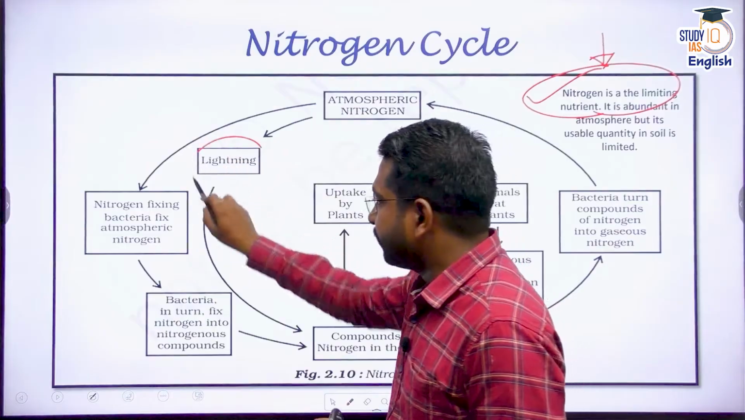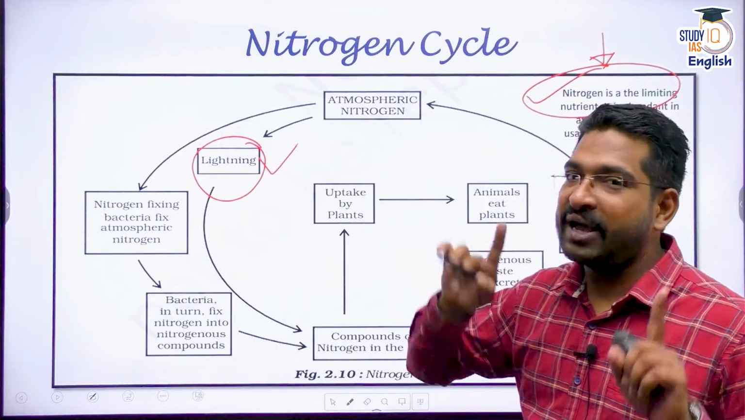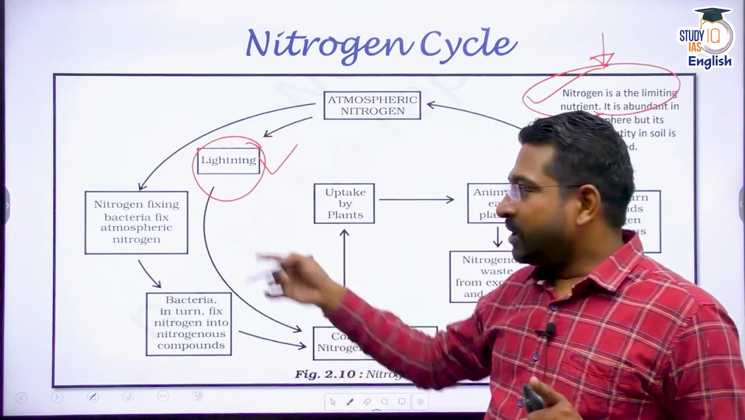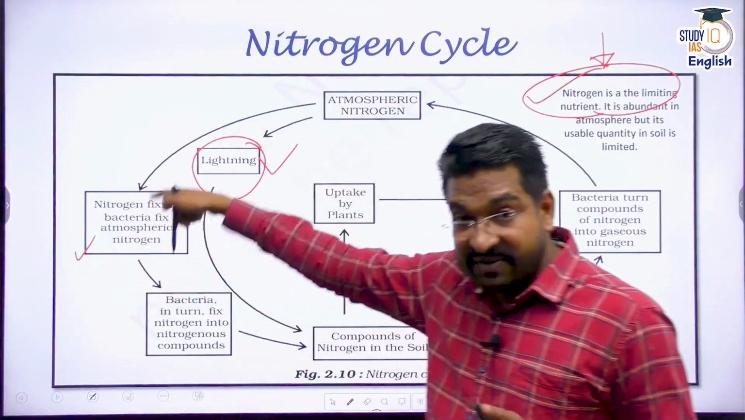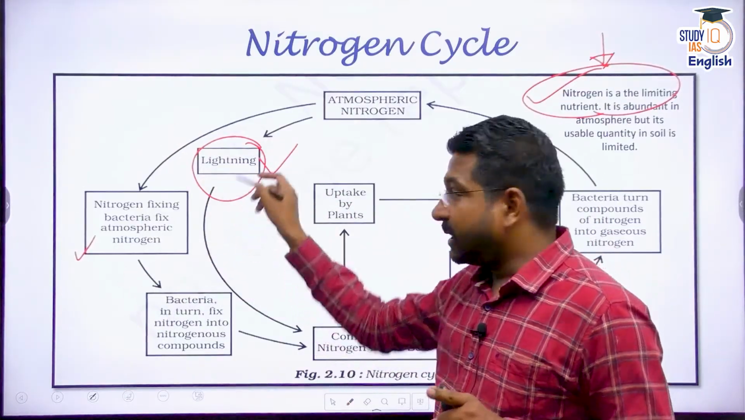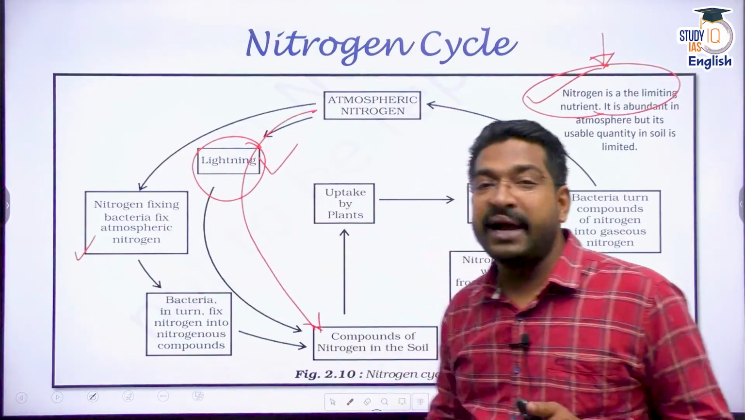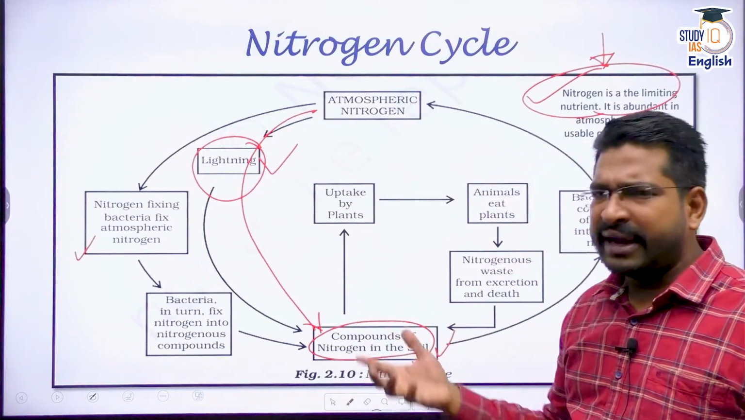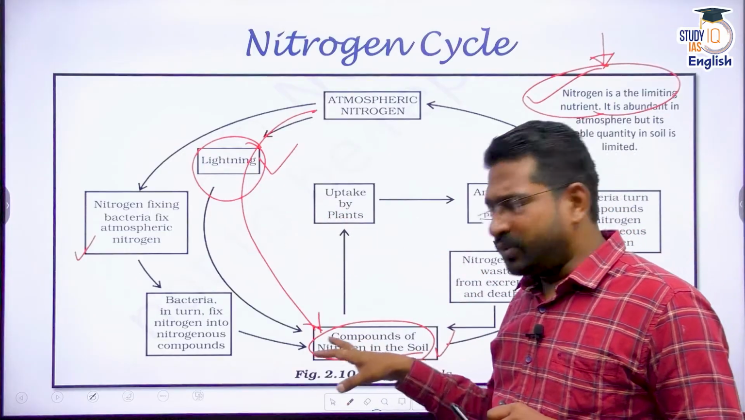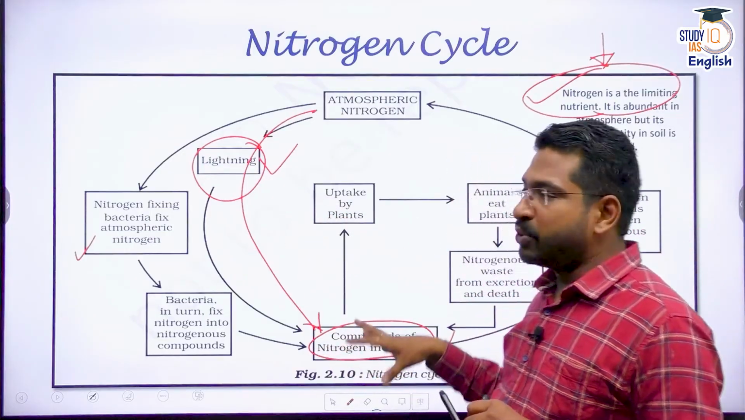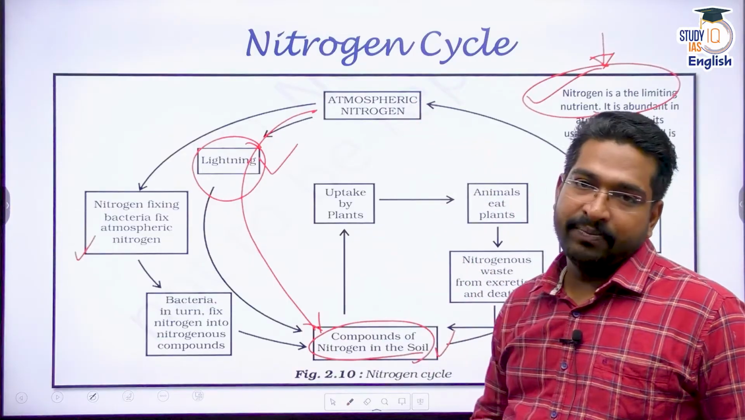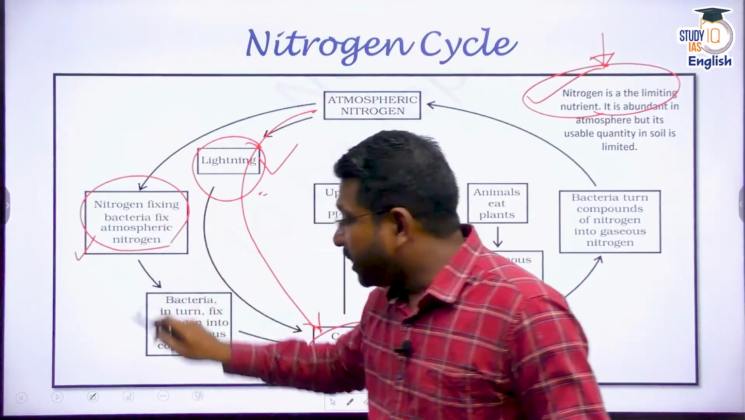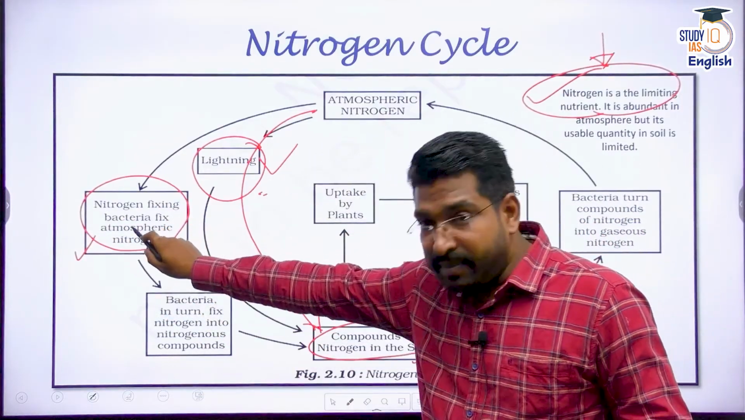One is by lightning. Whenever lightning happens, please remember, if I ask you an MCQ where I suggest nitrogen is fixed from the atmosphere into the soil, one is by microbial activity, that is why we are discussing this. The second one is lightning. Lightning brings nitrogen-based compounds into the soil. Apart from that, volcanic activity, etc. also add to the nitrogen in soil, but I'm talking about atmospheric nitrogen being fixed into the soil. How? One is by lightning, and another is by nitrogen-fixing microorganisms which fix nitrogen from the atmosphere into the soil.